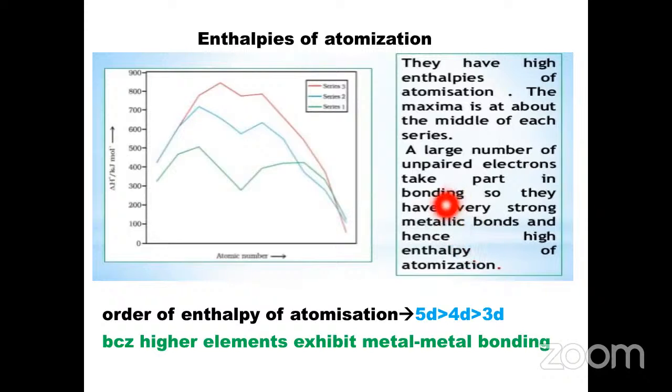Then what about in periods? Sorry, that was in a period. Then what about in groups? The order of enthalpy of atomization in the 5d series is greater than the 4d series, and that is greater than the 3d series, because the higher elements exhibit stronger metallic bonding. That means the 5d series of elements exhibit stronger metallic bonding, so they have high enthalpies of atomization.